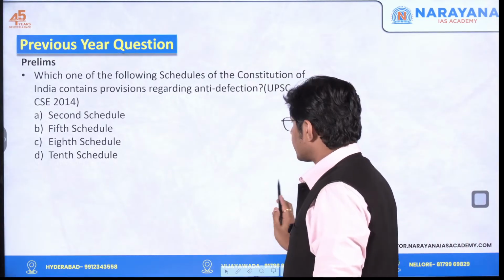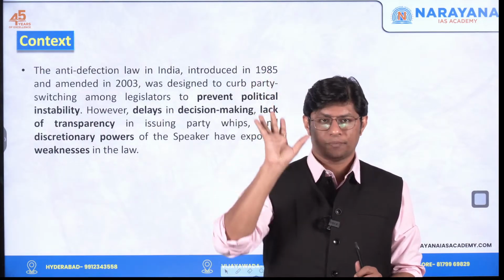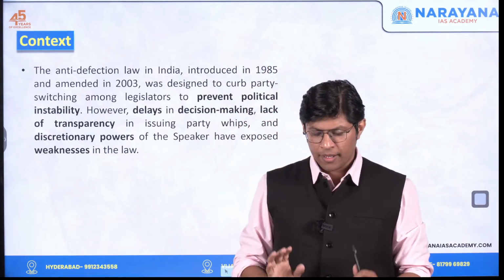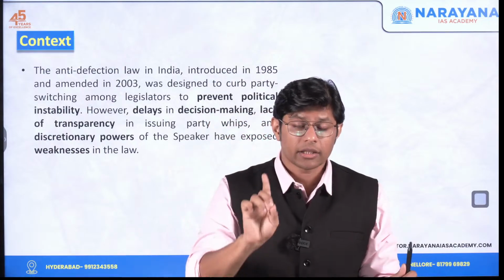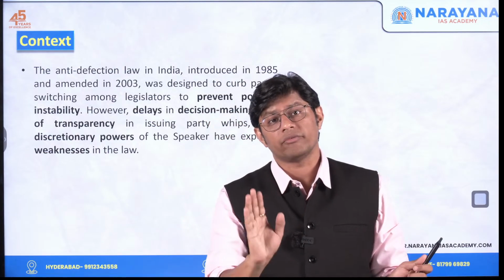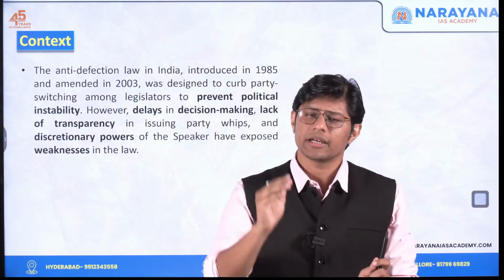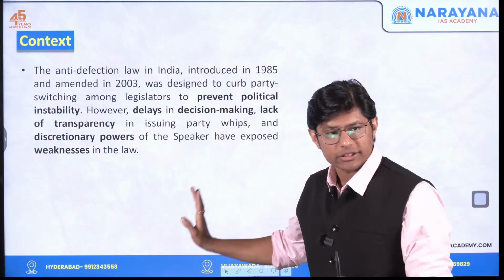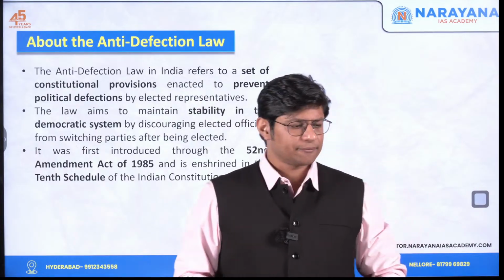So what is the context? The context is we have a law, the anti-defection law. The author is saying that there are challenges with respect to this law, which means the law is being misused and we have to strengthen the law. This is the context. Now we'll understand one by one all the dimensions with respect to anti-defection law. So let us try to understand.